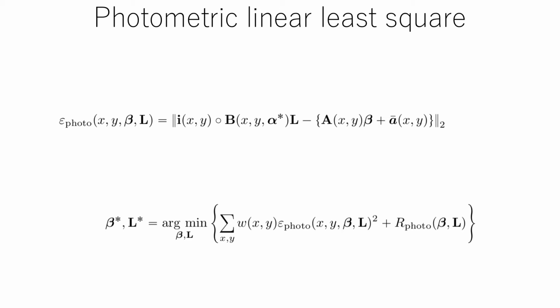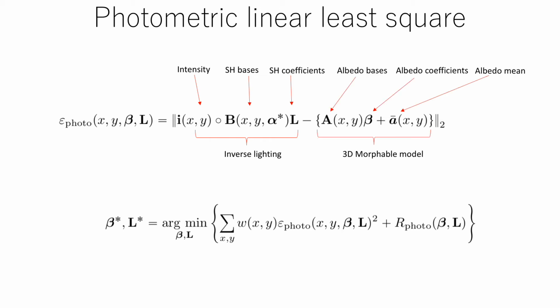Thanks to the inverse spherical harmonic lighting, we can calculate photometric parameters in a differentiable manner. A term in the left side represents inverse lighting of the input image. The spherical harmonic bases are obtained from the estimated geometry. Terms in the right side represent the adjustment of albedo coefficients to the albedo of the input image. We minimize the summation of the error on each pixel weighted by confidence value as well as the regularization term for stability. As this formulation is linear with respect to both lighting coefficients and albedo coefficients, we can obtain the closed-form solution differentiably.